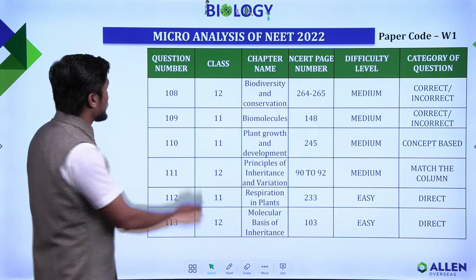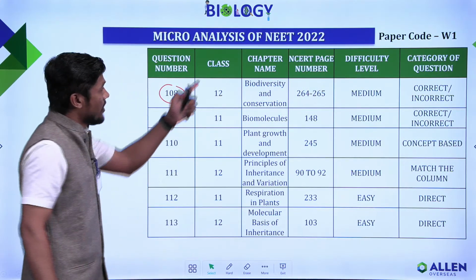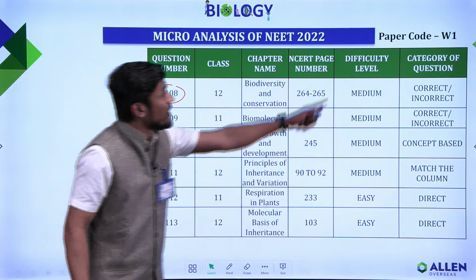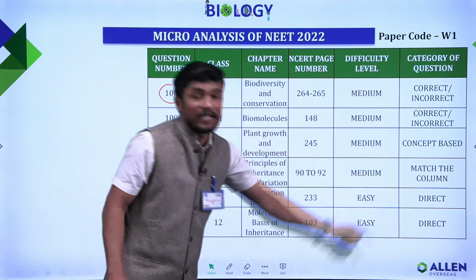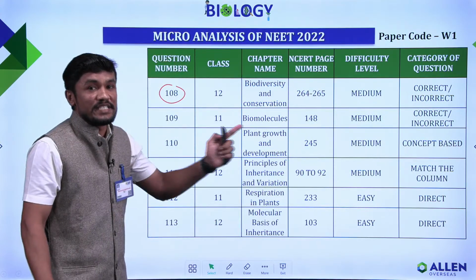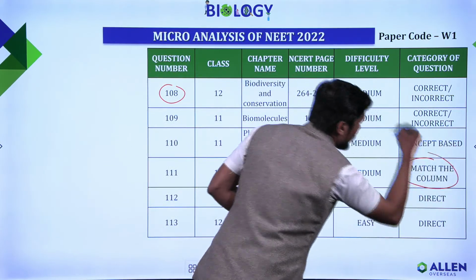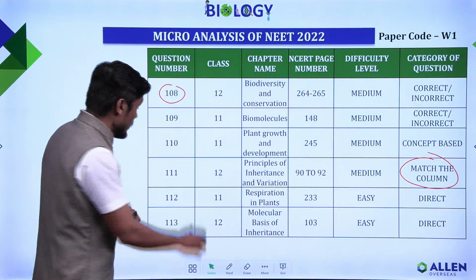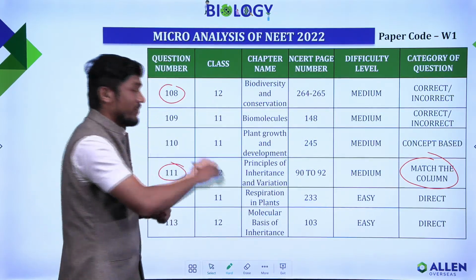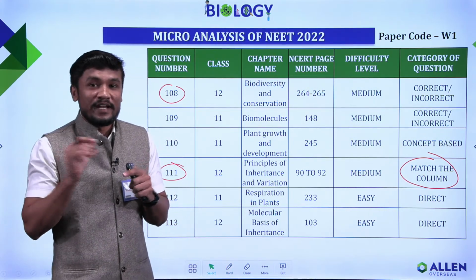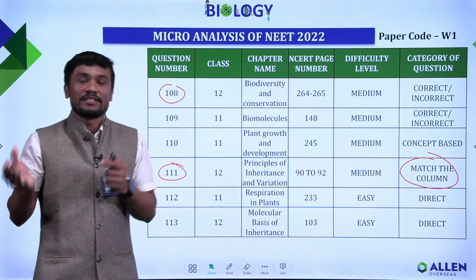So next we have question number 108, class, chapter name, NCERT page number, difficulty level and category of the question, whether it is easy, medium, tough. Here we have a match the column type of question. Question number 111 was asked from the molecular basis of inheritance chapter and principles of inheritance chapter.